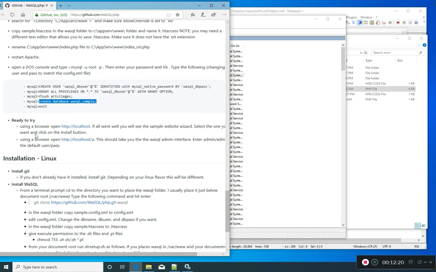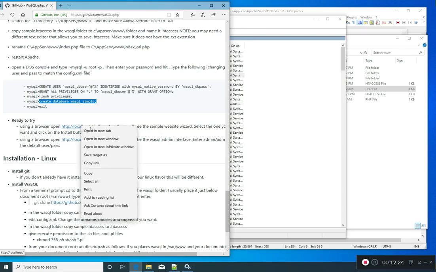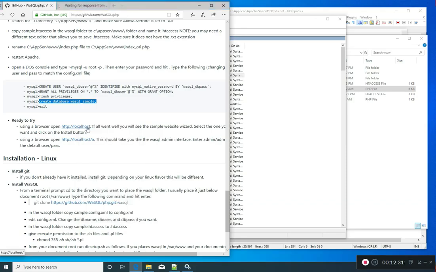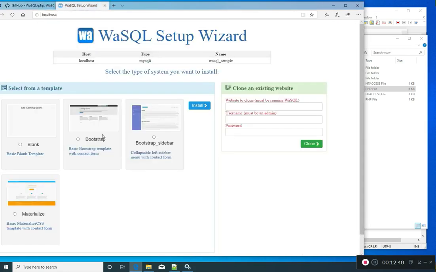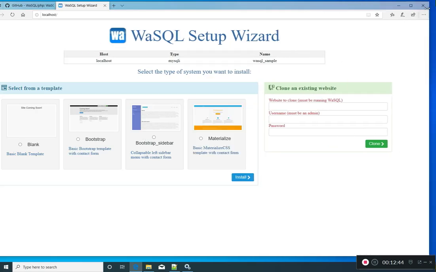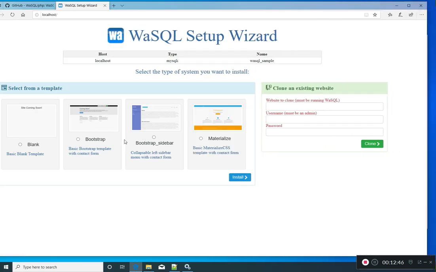All right, now we're going to see if it works. We access the web page for our local server by accessing localhost. Yeah, we can see up here that we get a setup wizard. That's pretty exciting. We already have a web page, and I'm going to select this bootstrap.